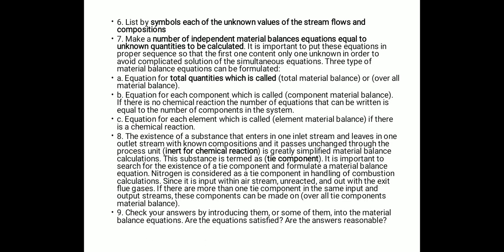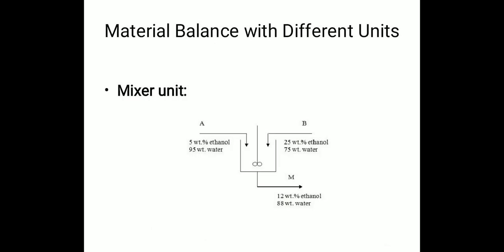Now finally, check the answers by introducing them or some of them into the material balance equations, and look out whether the equations are satisfied and whether the answers are reasonable. Now see the material balance with different units. The first one is the mixer unit, where two streams are entering the mixer, and finally only one stream is out. So we can do the material balance with input equal to output. We can do the material balance over the composition. We can do the elemental material balance for the mixer unit also.